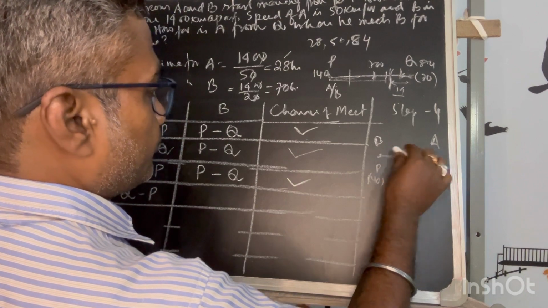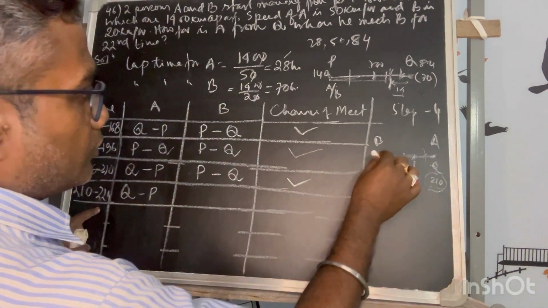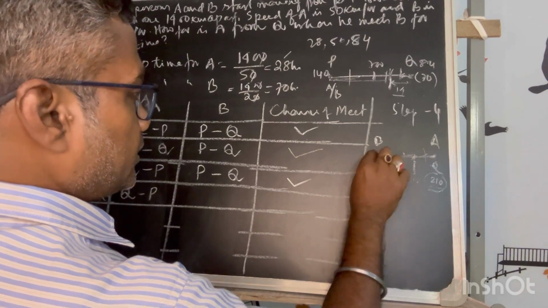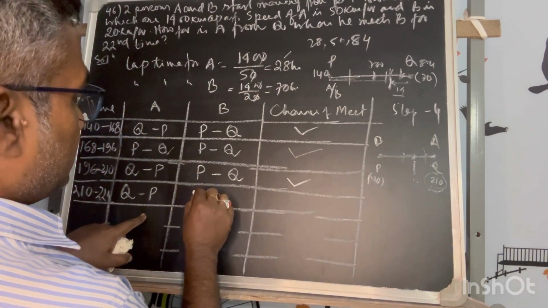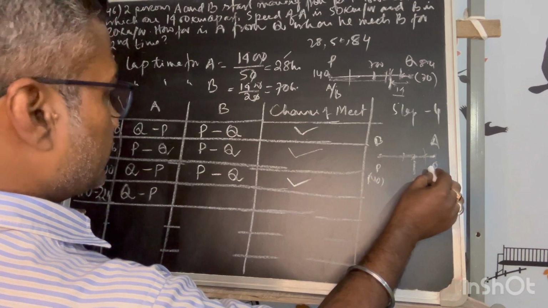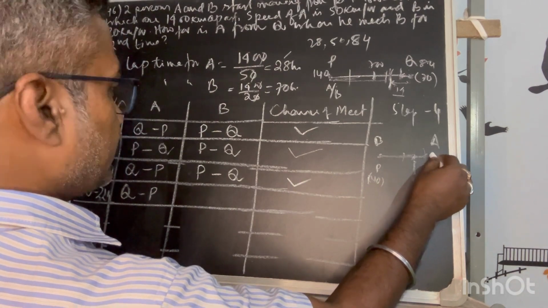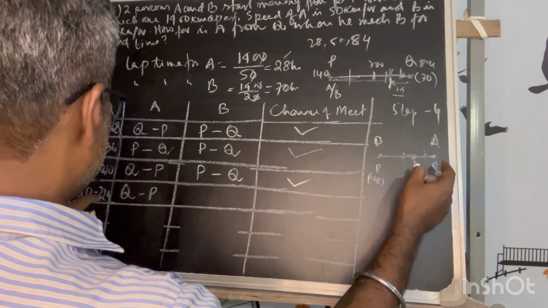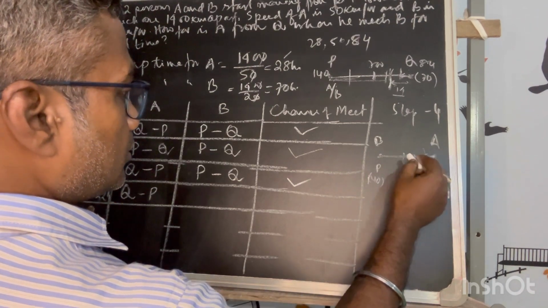Now he has moved till 224, and by that time he has already reached there. So in that lap, he has reached 210. That means he has reached from there. He has started this way, and A has reached how much?